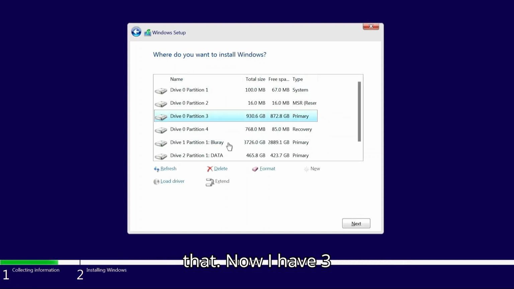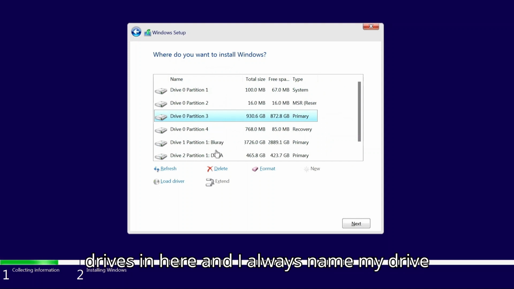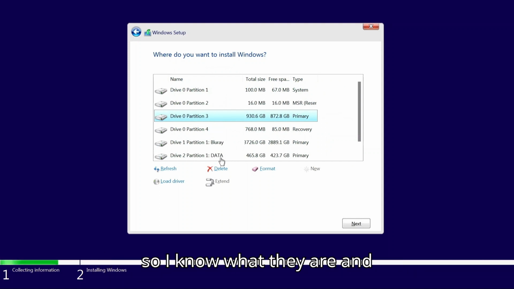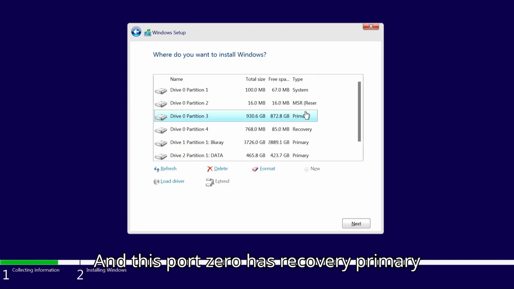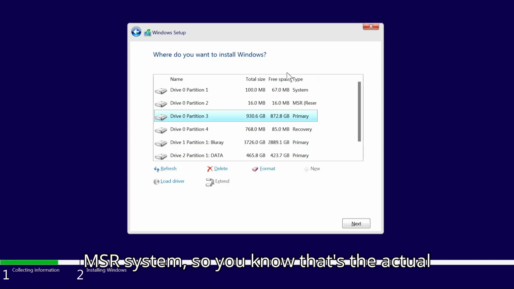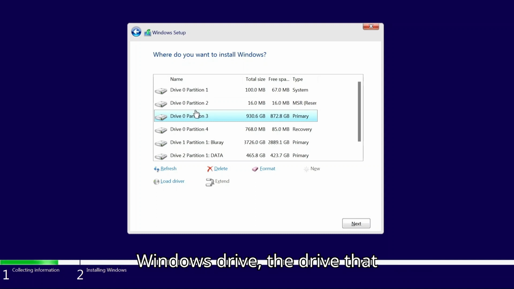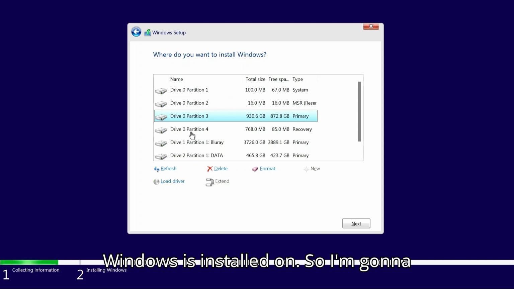Now I have 3 drives in here, and I always name my drives so I know what they are. And so, as you can see, it's on port 0, port 1, and port 2. And this port 0 has recovery, primary, MSR, system, so you know that's the actual Windows drive, the drive that Windows is installed on.